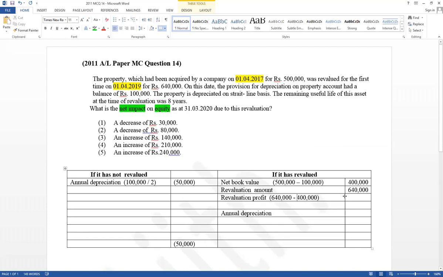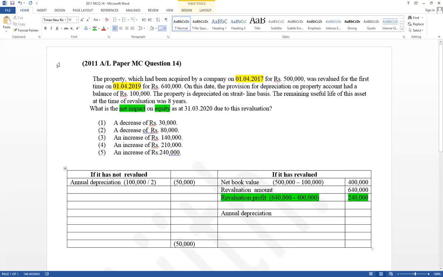Therefore, revaluation profit equals 240,000. It increases revaluation reserves, therefore equity increases by 240,000. Revaluation reserves are part of equity. If it has revalued, as a result of revaluation profit, equity increased by 240,000.